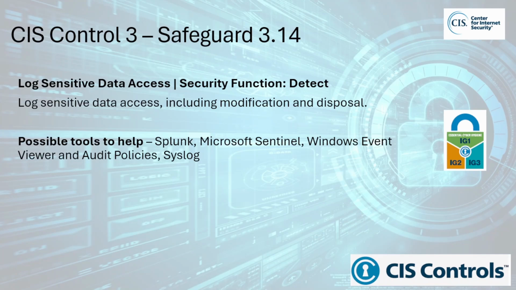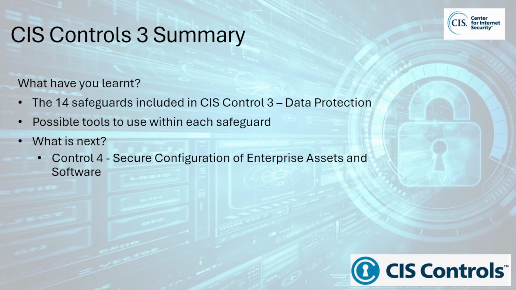Other reasons why the safeguard is important include preventing insider threats, risk management, and improved data protection. Possible tools to help include Splunk, Microsoft Sentinel, Windows Event Viewer and Audit Policies, Syslog. In this lesson you have learnt the 14 safeguards included in CIS Control 3, Data Protection, the implementation group of each safeguard, and possible tools to use within each safeguard.